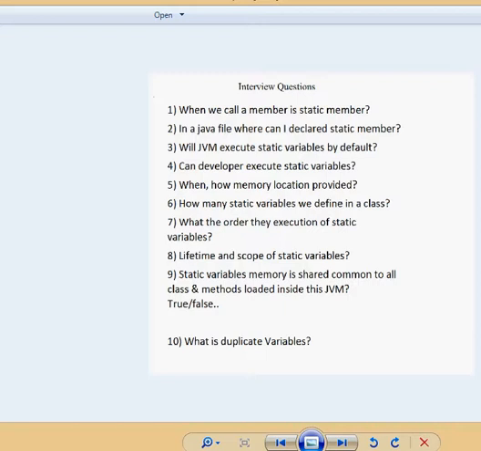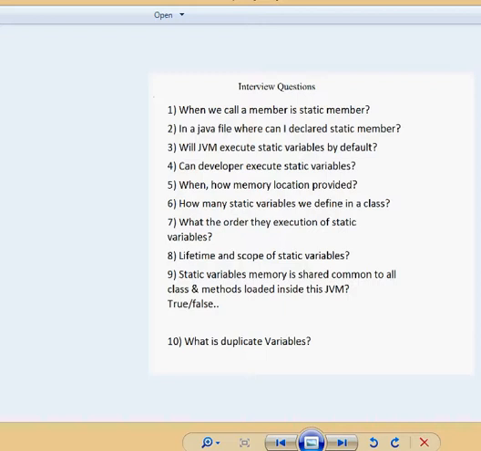Seventh question: what is the order of execution of static variables? In a previous video, I explained about this point. Can you answer that? What is the order of execution? The order of execution is top to bottom, as they are defined. If you define them top to bottom, they execute top to bottom.